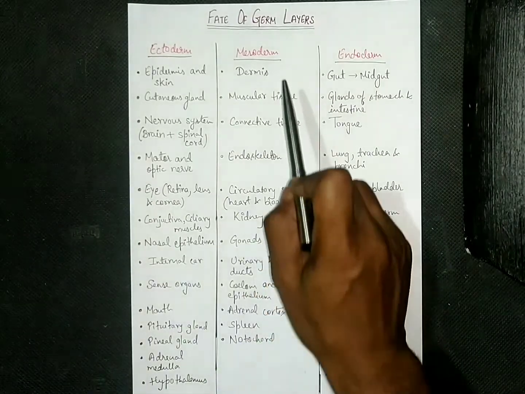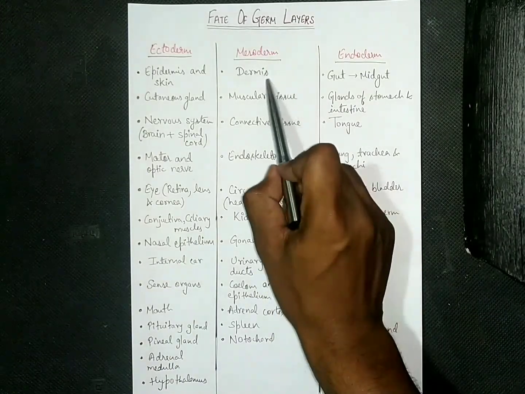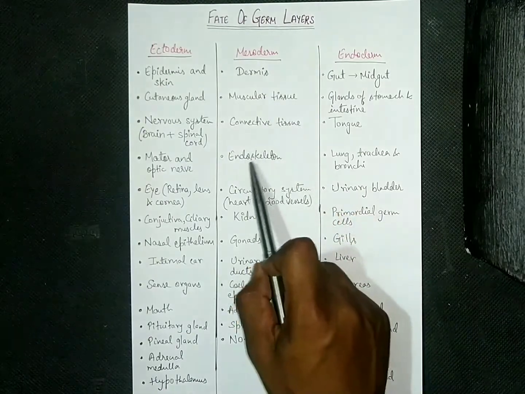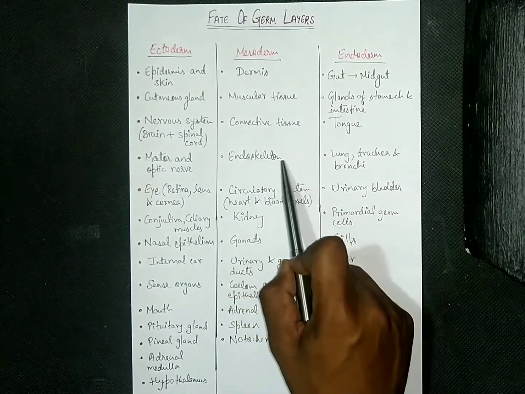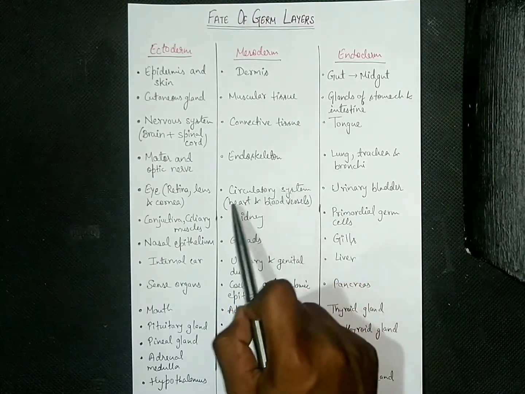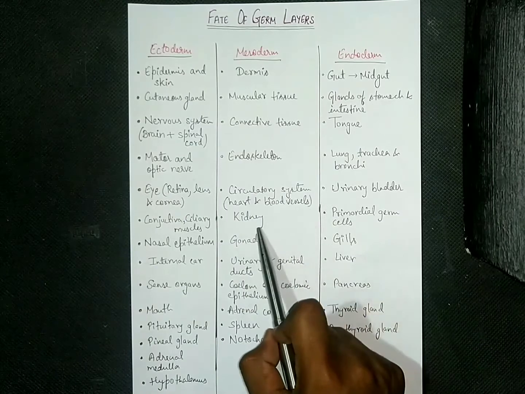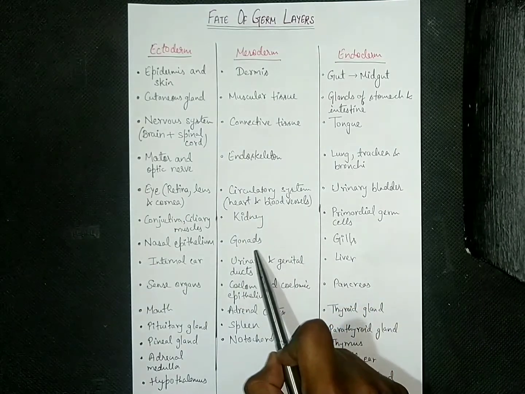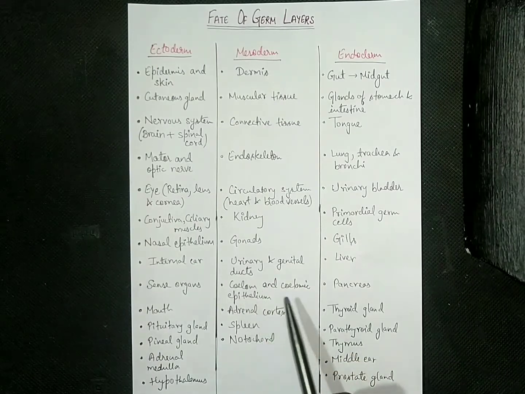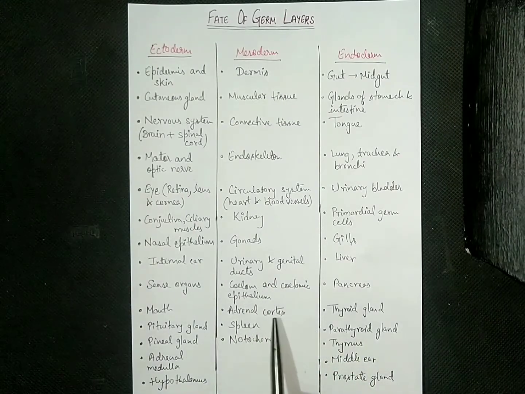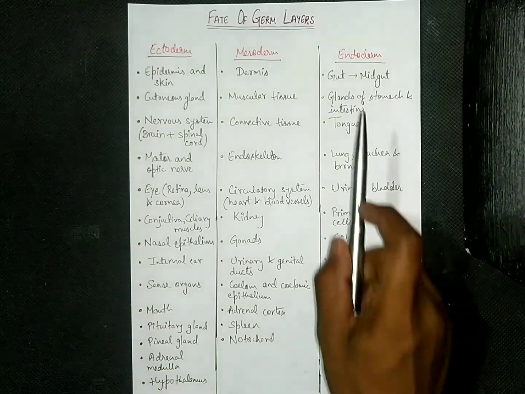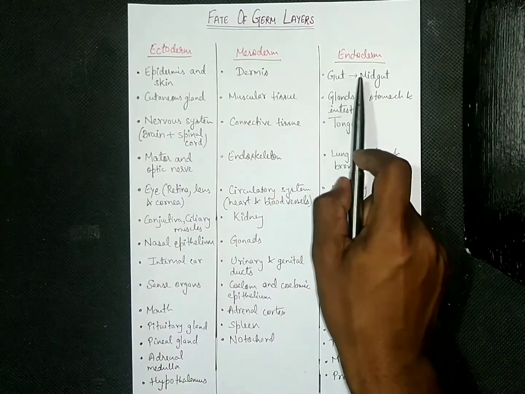If we talk about mesoderm, it will give rise to dermis, muscular tissue, connective tissue, endoskeleton, that is bones and cartilage, circulatory system that includes heart and blood vessels, kidney, gonads, urinary and genital ducts, coelom and coelomic epithelium, adrenal cortex, spleen and notochord. Endoderm will give rise to gut, but midgut.